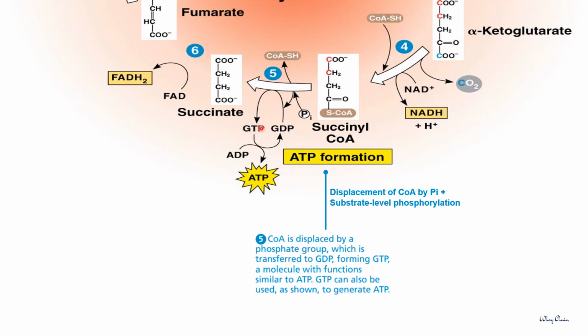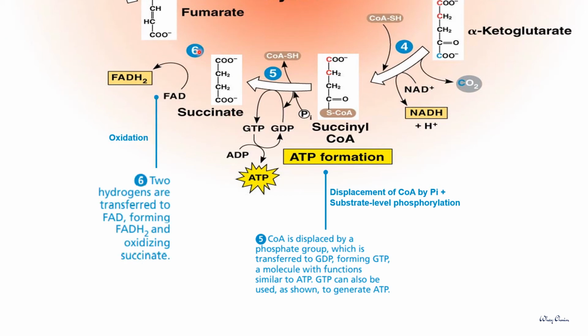So it will release one of its phosphate groups to ADP and produce the high energy molecule ATP. So this step involves substrate level phosphorylation, because they produce the ATP by using the energy found in the substrate succinyl-CoA. So after step 5, succinyl-CoA is converted to succinate.